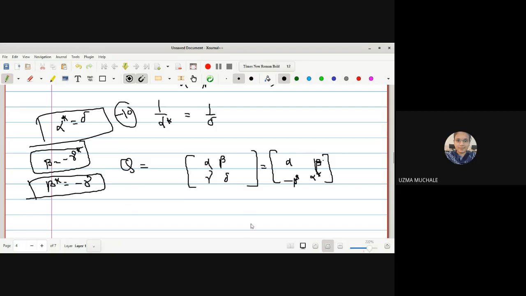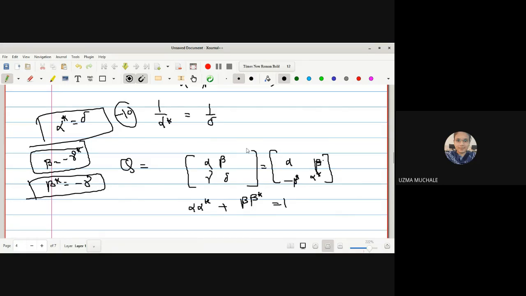Transposing, it will be equalized. So instead of gamma I have written minus beta star, and instead of delta we have written equation number 10. What is our equation 10? Delta is equal to alpha star. And hence we get the relation alpha alpha star plus beta beta star is equal to 1. Thus this is what Q we have obtained.